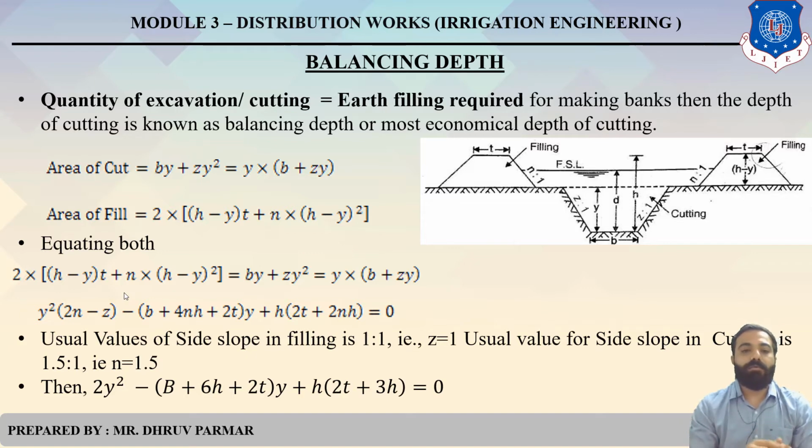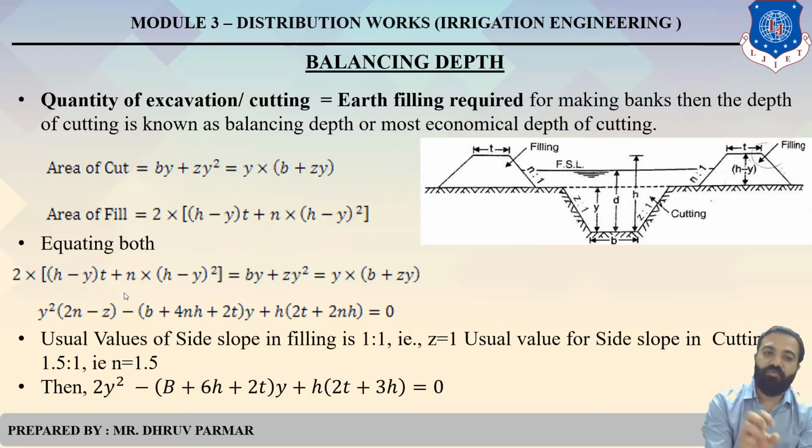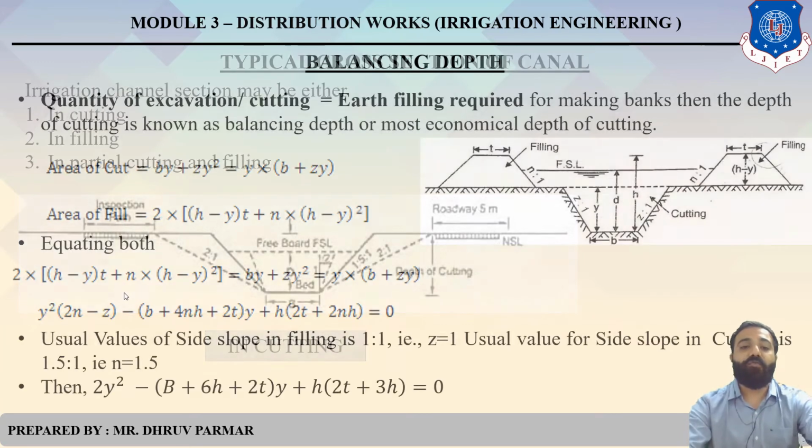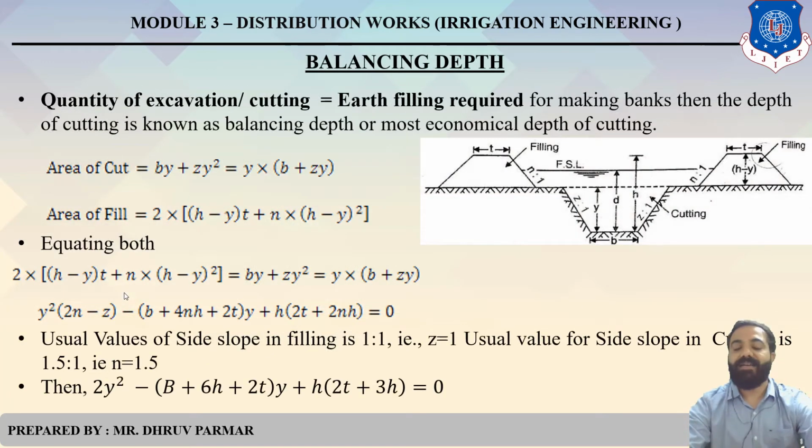So put in these values: for side slope in filling, z equals 1, and for cutting, n equals 1.5. Putting these values in this formula, we get 2y square minus (b plus 6h plus 2t) y plus h (2t plus 3h) equals 0. Clear? So this is your formula of balancing depth.